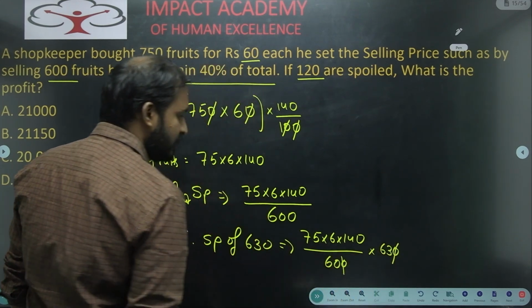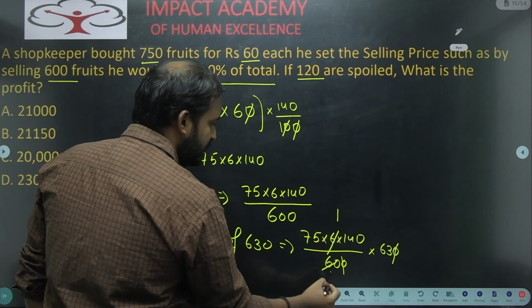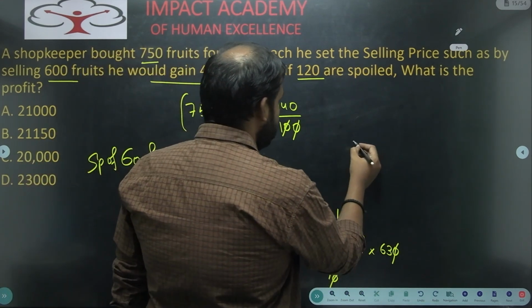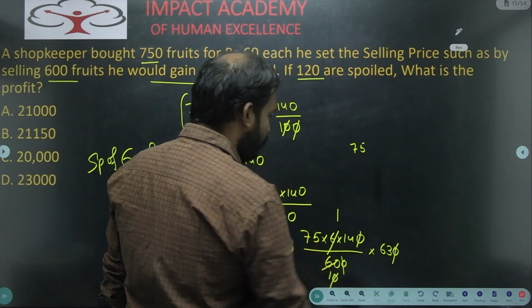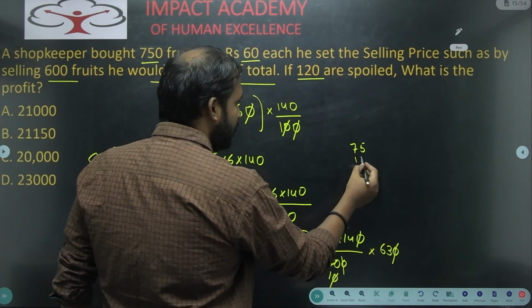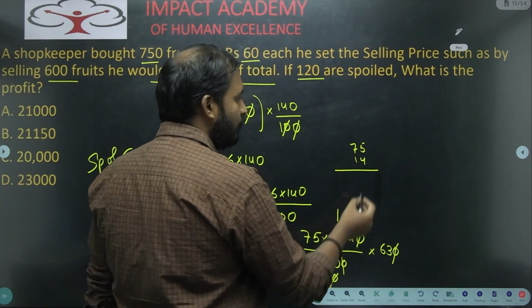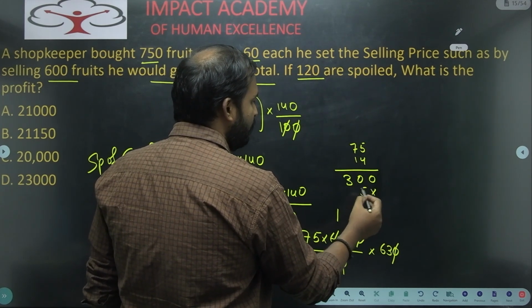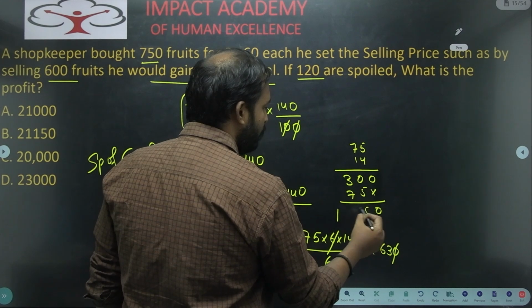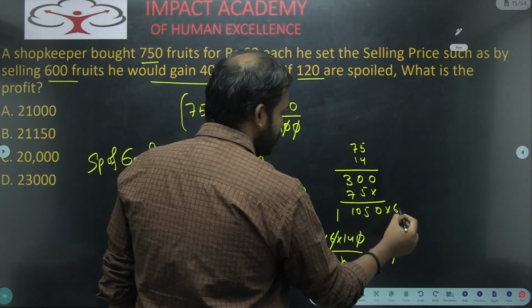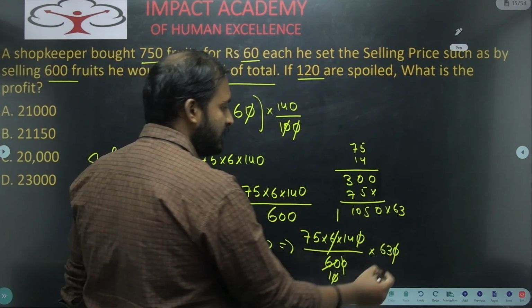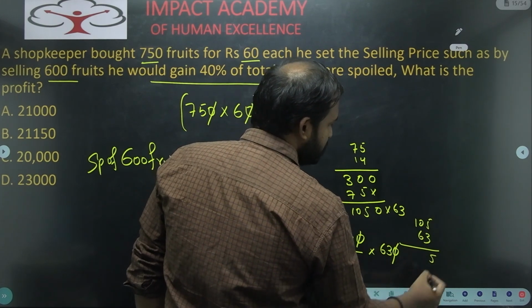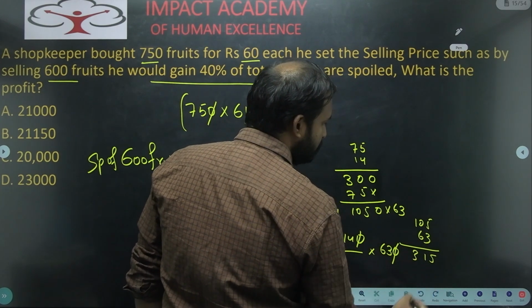Now cancel it. 0, 0 get cancelled. 6 ones, 6 tens. So 0, 0 get cancelled. So at last what are we left with here? 75 into 14 into 63. We will calculate this one. 75 into 14, what will you get? 4 5s, 20 and 2 will be left. So 30. And you will have 5 and 7. So 0, 5, 1050 into 63. So 105 into 63, what will you get here?